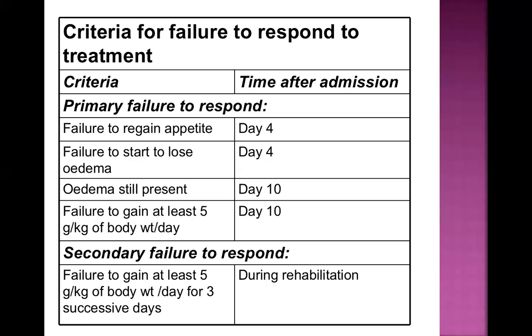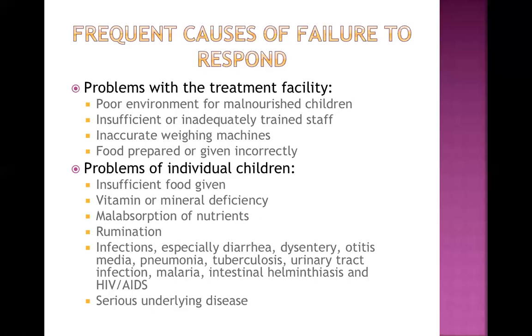Now another big question: we need to find the reason why the child has failure to respond. These are the frequent causes of failure to respond. Let's talk about them. There may be some problem with the treatment facility, like a poor environment for malnourished children in our hospital or care center, and we are ignoring that.